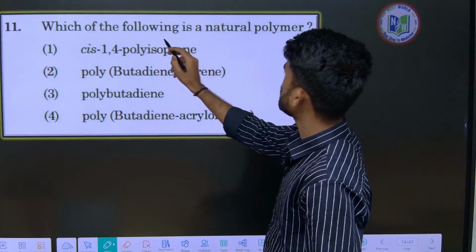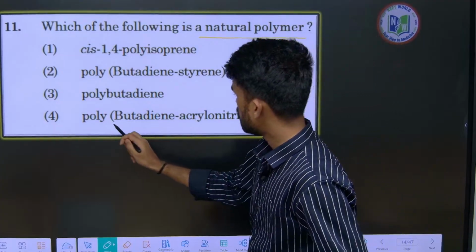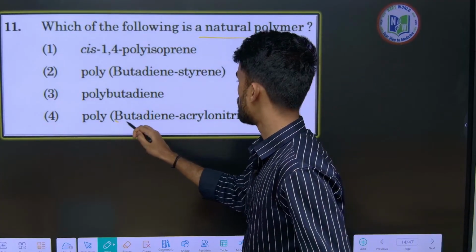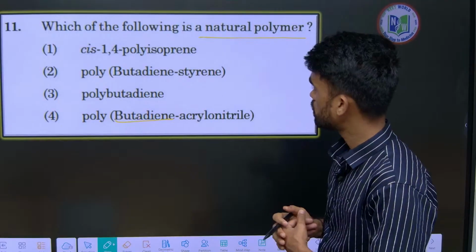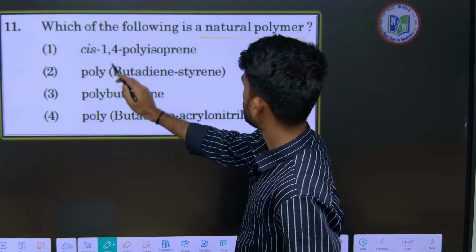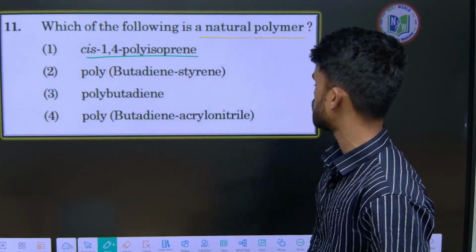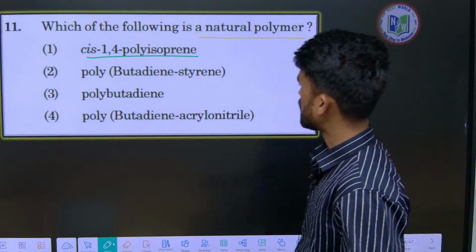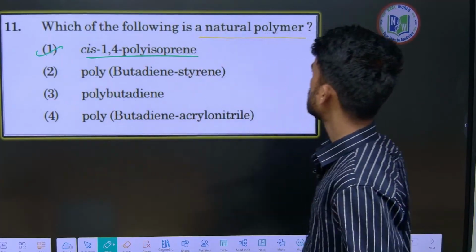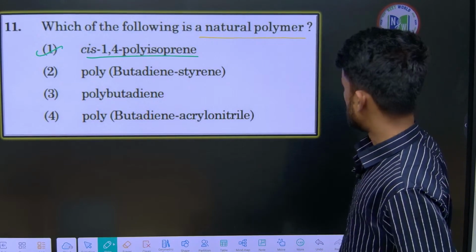Which of the following is a natural polymer? Cis polybutadiene is what? Okay, wait. Cis polyisoprene. Yes, cis-1,4-polyisoprene. We can say this one is a natural polymer.